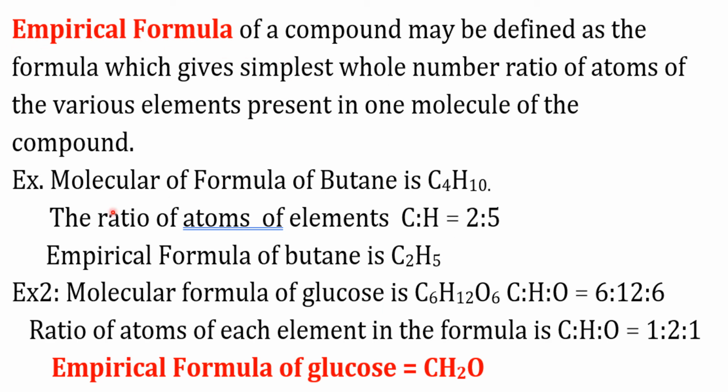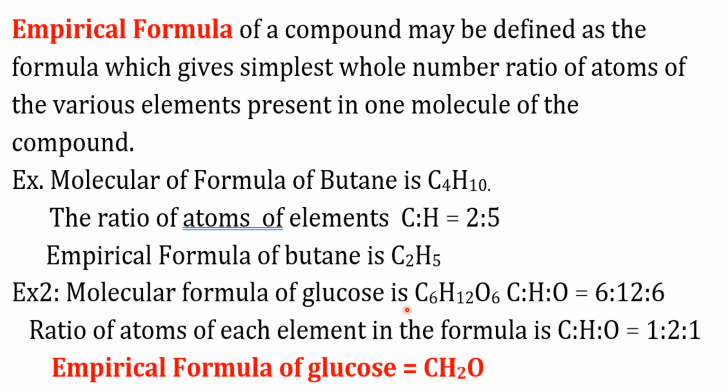Empirical formula. First of all, let us see this example. Molecular formula of butane is C4H10. The ratio of atoms of carbon and hydrogen present in one butane molecule is 4:10, and in simple terms of ratio, it is 2:5. So with this simple ratio, if you write the formula of butane, this becomes C2H5. And this C2H5 is referred as empirical formula of butane. Thus, empirical formula of a compound may be defined as the formula which gives the simplest whole number ratio of atoms of the various elements present in one molecule of that compound.